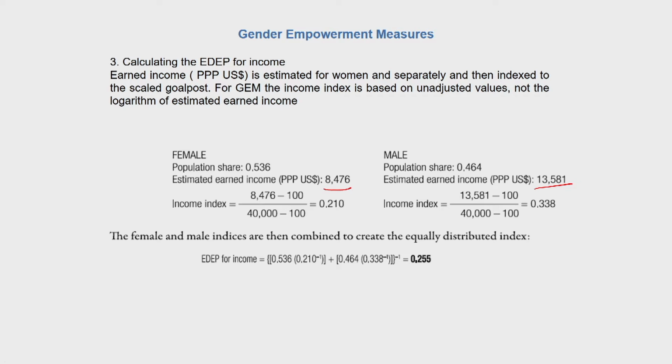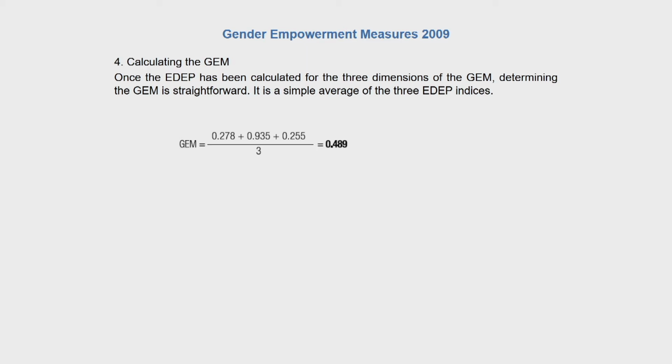This data is taken from pre-2016, which is why you see the difference in maximum income, which was 40,000 for a large part of the 2000s. So the income index for females is 0.210, for males 0.338, and then the EDEP is calculated as 0.255. Then we calculate the GEM as a simple average of all the three EDEP indices, which comes out to 0.489.